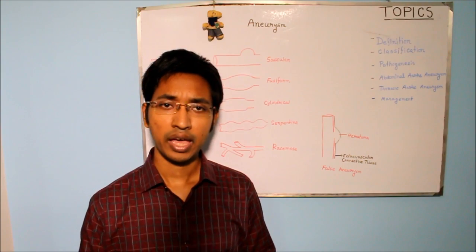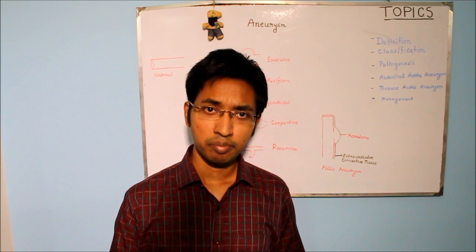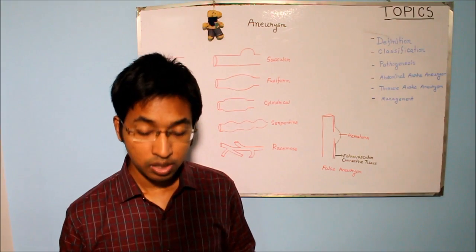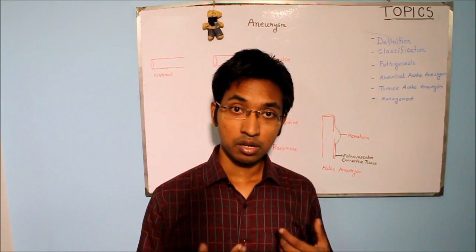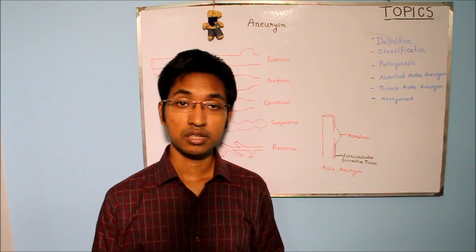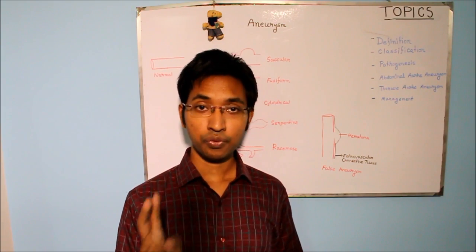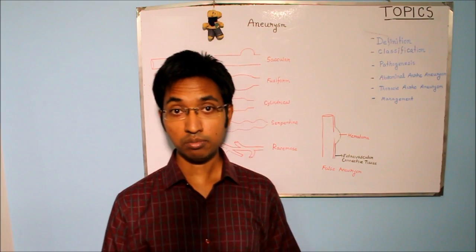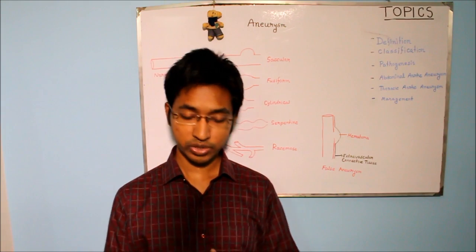way to classify aneurysm is based on the composition of the wall of the aneurysm, and in that classification we can classify aneurysm in true and false category. So one is true aneurysm and the other one is false aneurysm.